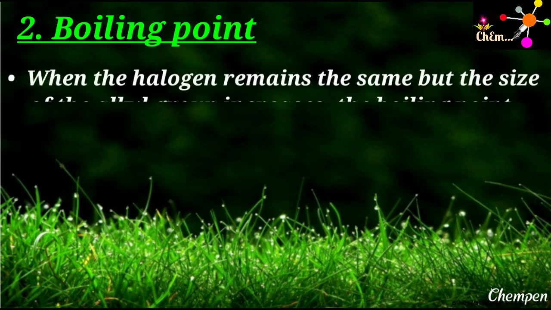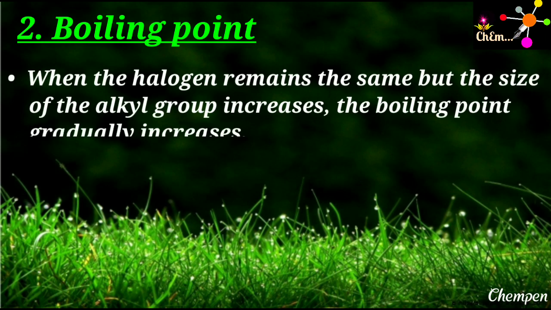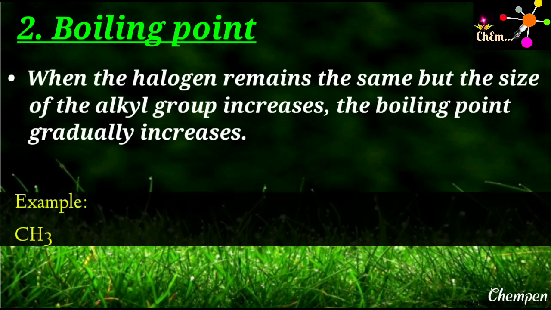When the halogen remains the same but the size of alkyl group increases, the boiling point gradually increases. In the previous case, the alkyl group was the same, whereas there was a change in the halogen atom. But here, the halogen atom will remain same. There is a difference in the size of alkyl group. With the increase in the size of the alkyl group, the molecular size of alkyl halide will be increased, and accordingly, the boiling point will be increased.